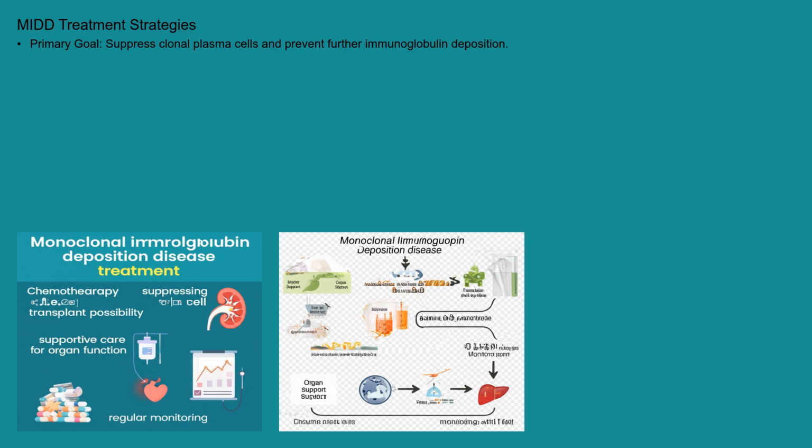In some cases, autologous stem cell transplantation may be considered, especially for younger, otherwise healthy patients. Supportive care is crucial to manage the symptoms of organ dysfunction. This may include dialysis for kidney failure, medications to manage heart failure, and pain relief for neuropathy. Regular monitoring of organ function and monoclonal protein levels is essential to assess treatment response and detect any disease progression.